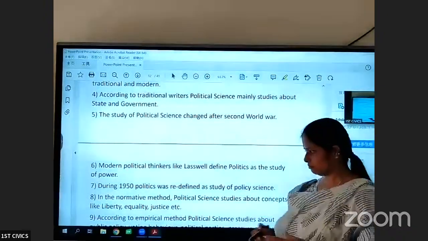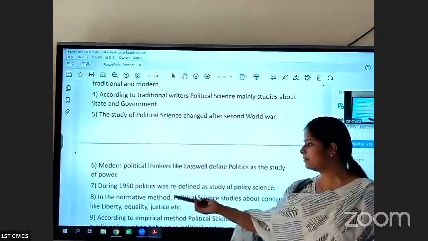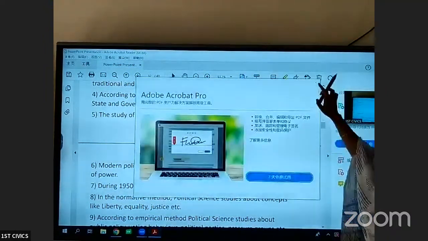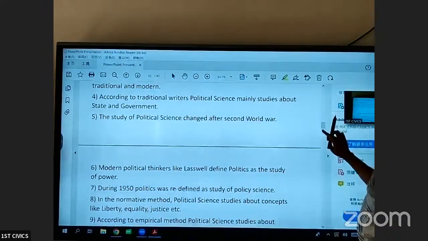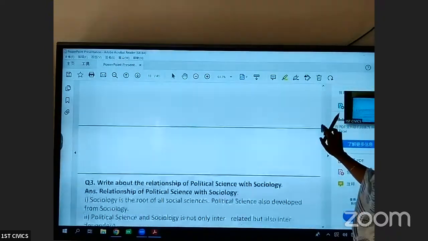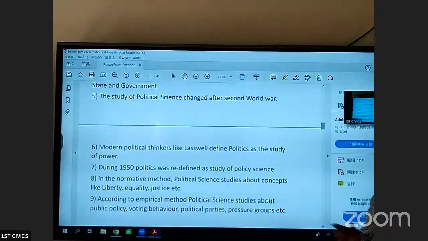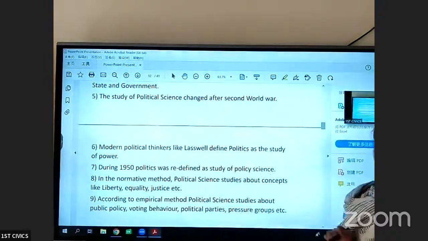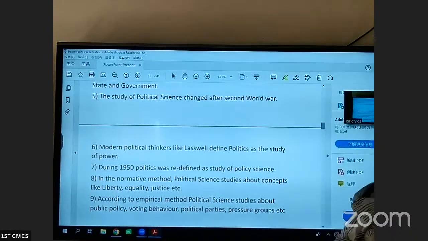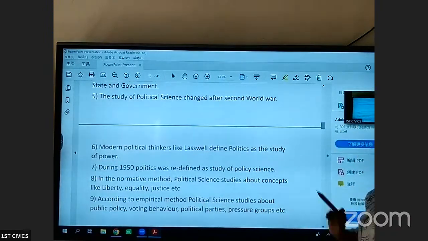In the normative method, we study political science through various concepts like law, liberty, equality, justice, etc. But if we want to do an empirical, detailed study of political science, we will study how policies are made, how political parties come into power, the voting behavior of the people, and also pressure groups.